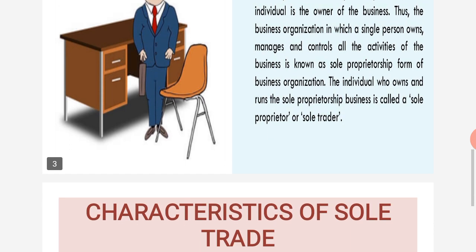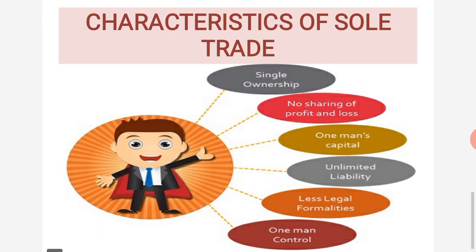For example, nowadays if you have opened a shop near your home, or in a vacant room in your home, and you are selling products from there, that is also a business.